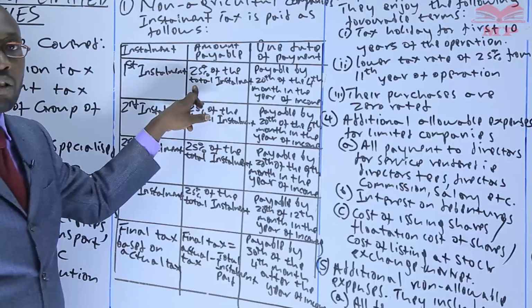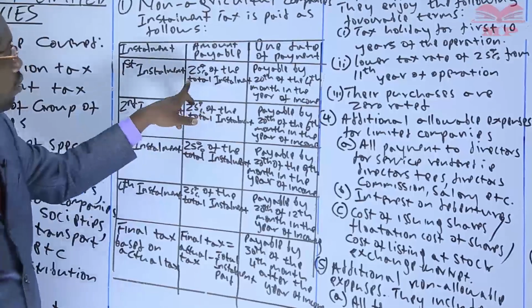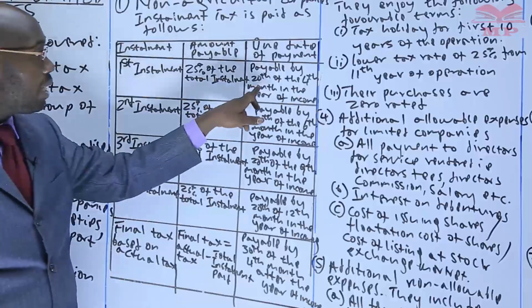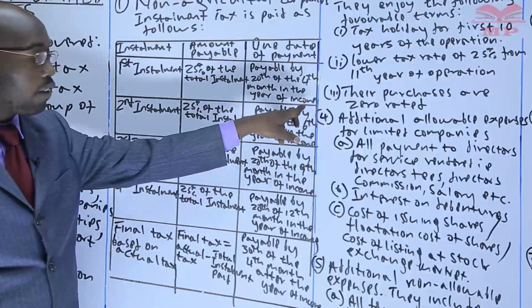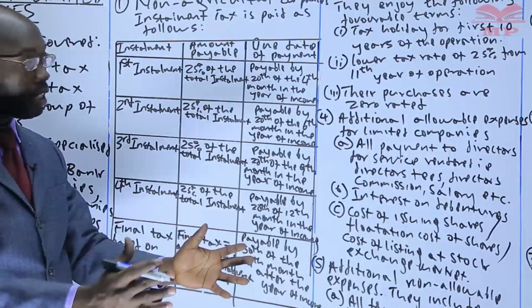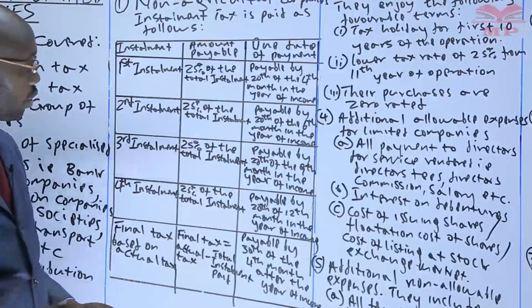So 10% of 110 million, that is 11 million. So you take 25% of 11 million and then you pay by 20th of the fourth month in the year of income. So in that year, if it is the year 2021, you pay by 20th of April 2021.